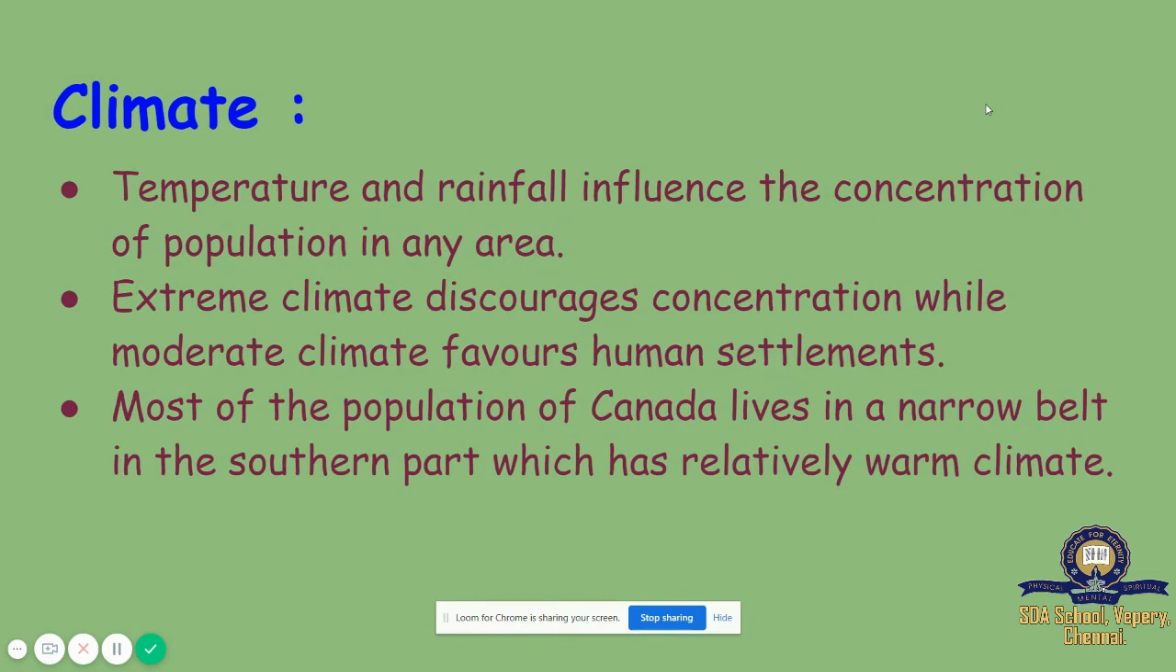Most of the population of Canada lives in a narrow belt in the southern part, which has a relatively warm climate. So, people cannot endure extreme climate. They always prefer moderate climate.